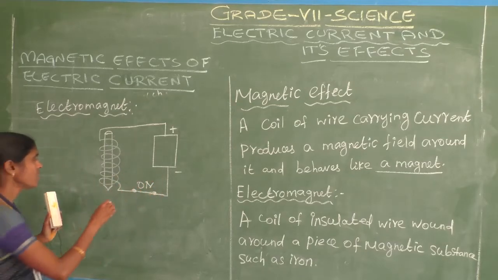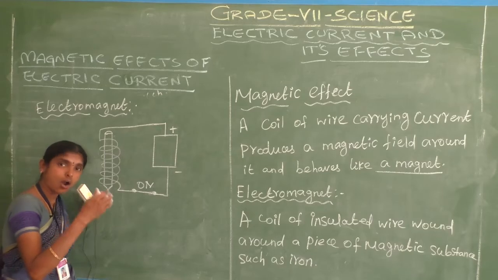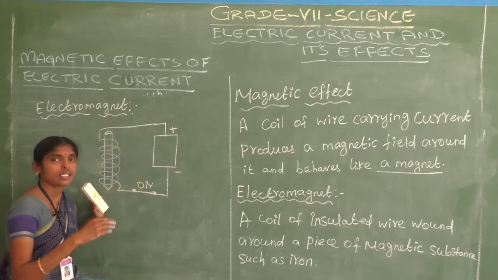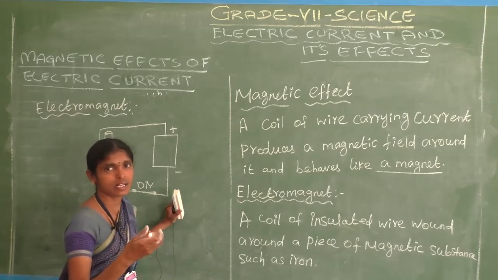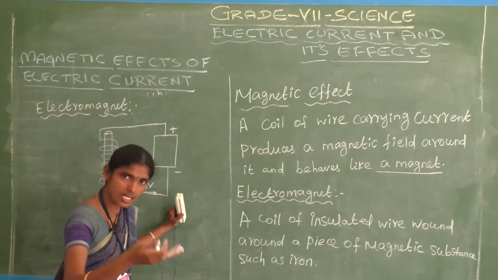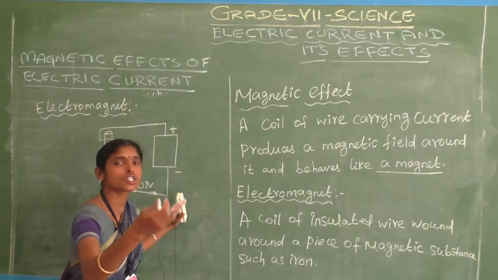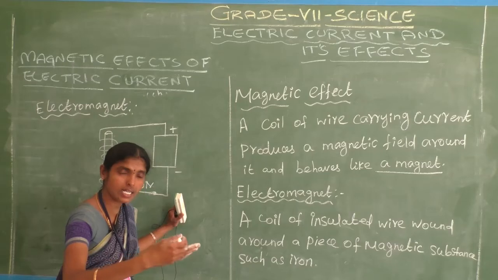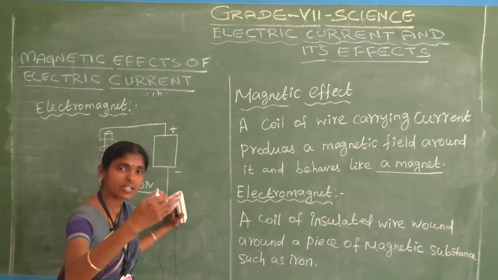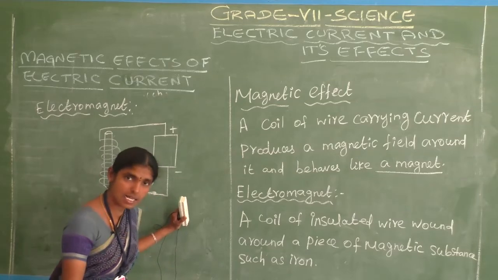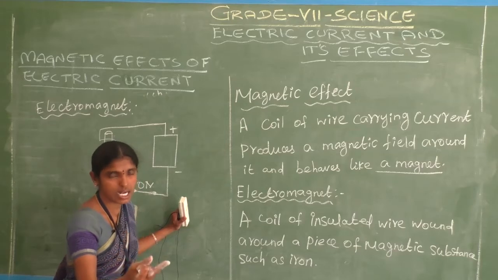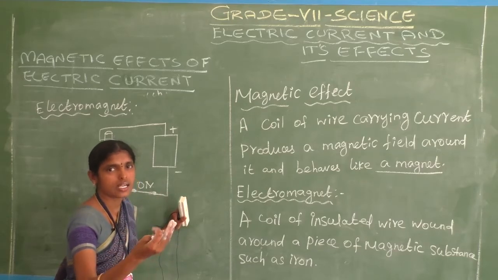Here, what is our question? How is an electromagnet made? All electrical appliances are made using the magnetic effect of electric current. We need the magnetic effect of electric current, which means we make an electromagnet. The electromagnet is very important for electrical appliances. What are those electrical appliances? Fan, electric bell, electric motor, and others.